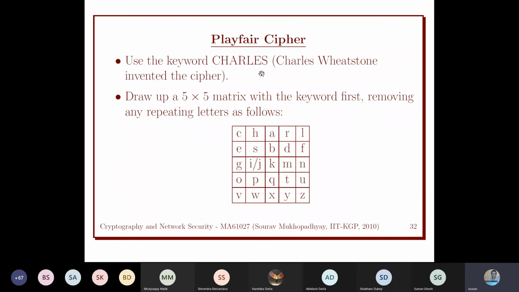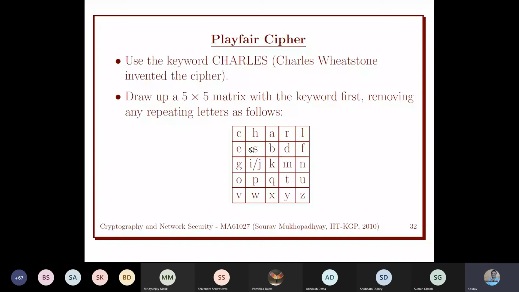Now if there is a repetition, we just ignore that. If there is another A after A, we have already added A, so we just ignore that part. There will be no repetition because we only have 25 fields. After Charles, we check the remaining characters sequentially.